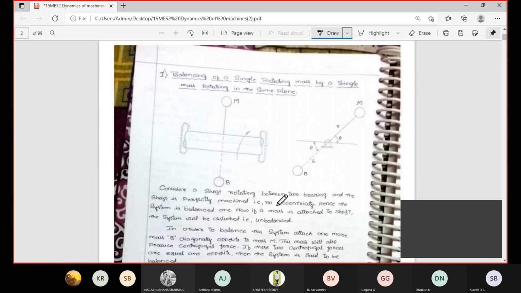Okay, first condition: how to achieve balancing of a single rotating mass by a single mass rotating in the same plane. See here, there is one shaft. Is it visible?